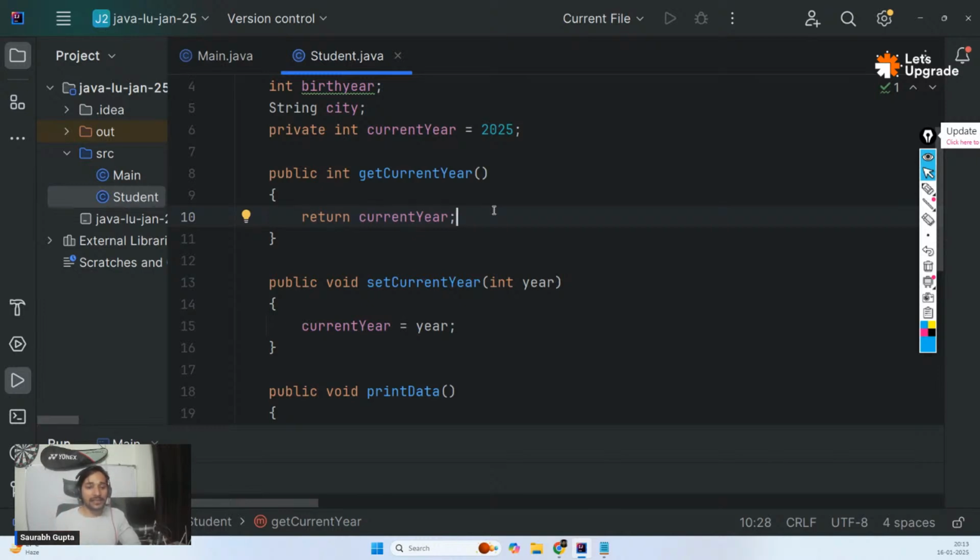Sir, for data analysis, is Java better than Python? No. My personal opinion, no. For data analysis, Python is any day better because you write less code to do more things in Python. I'm not saying you cannot do it in Java, but I'll give more preference to Python if you want to perform data analysis, because there are better libraries, there are better implementations, and you write less code. The code looks small. So, Python is better for data analysis as compared to Java.